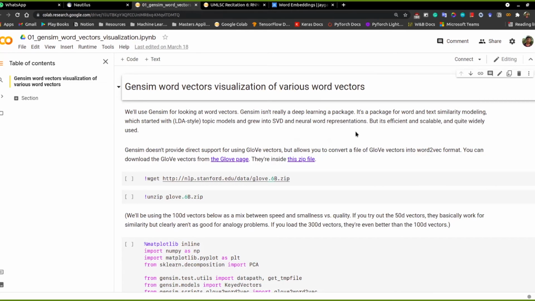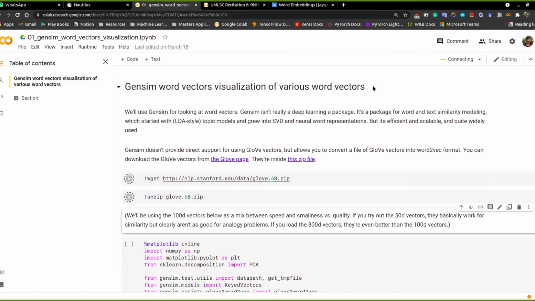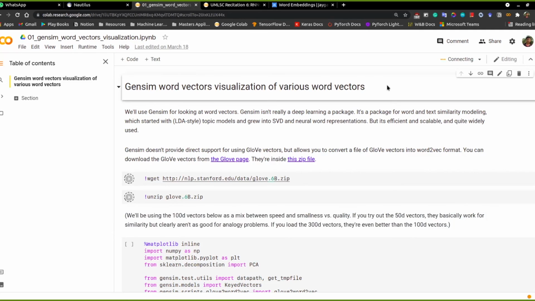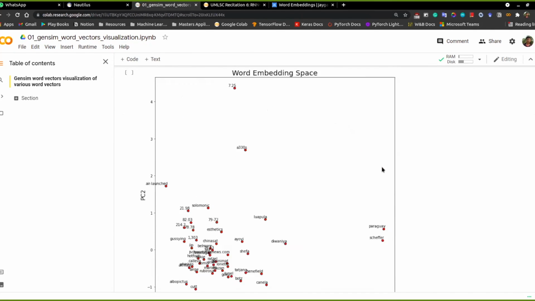I hope the screen is visible, the word embeddings notebook. Yes, it is. So let me just download the link. Okay.